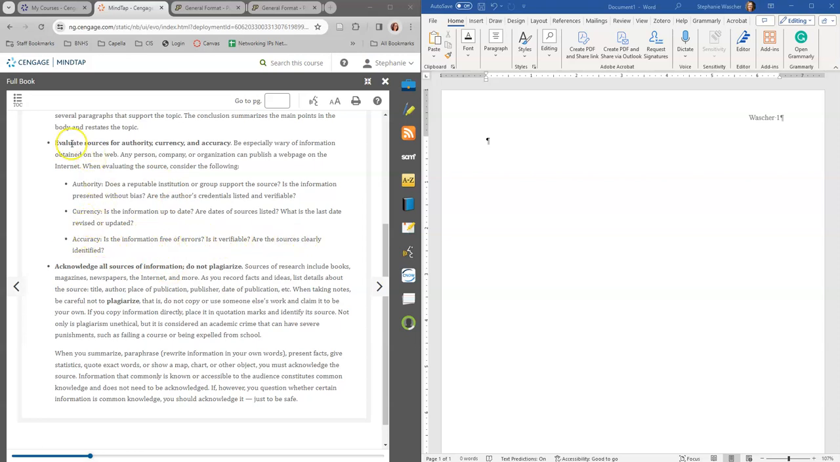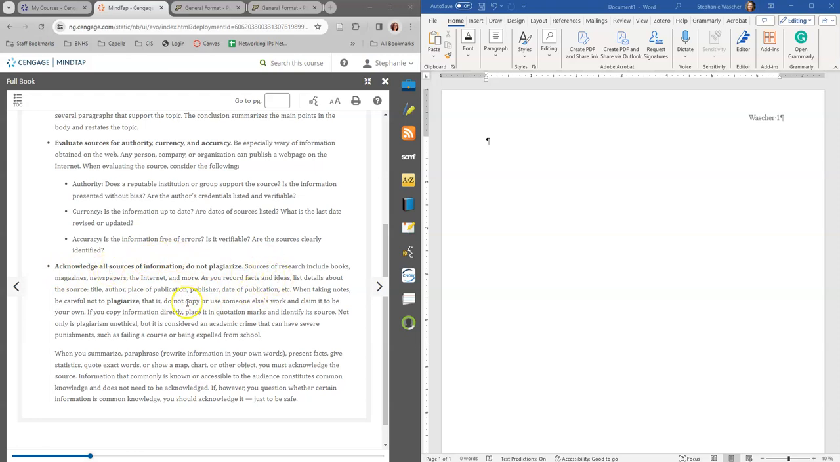And so when you evaluate your sources, you want to make sure, is it reputable? Is it without bias? Is the author credible? Do they contradict themselves a lot? Just random people in videos or on random sites, it's not going to work. So you want to make sure that it's credible, that it has a current value to today, and that it's accurate. And you do not want to plagiarize.